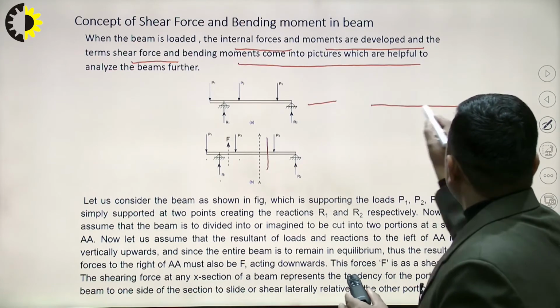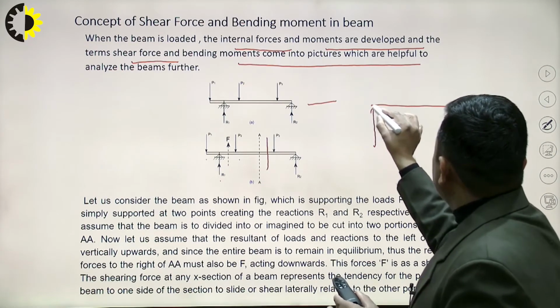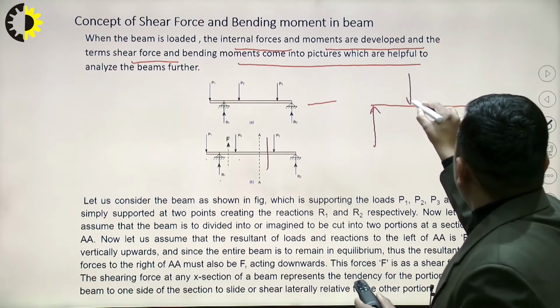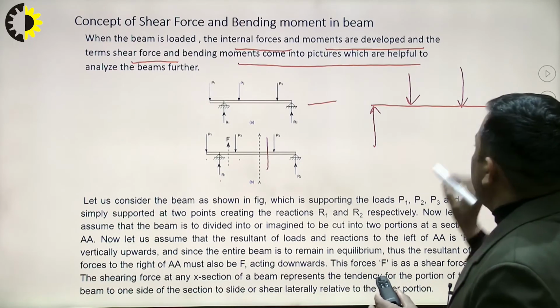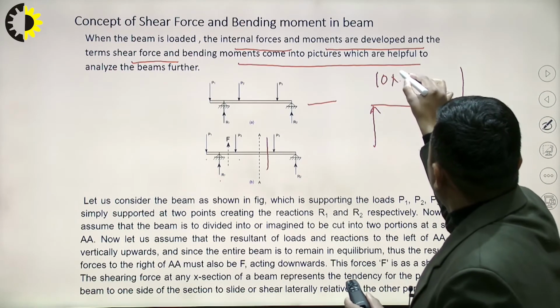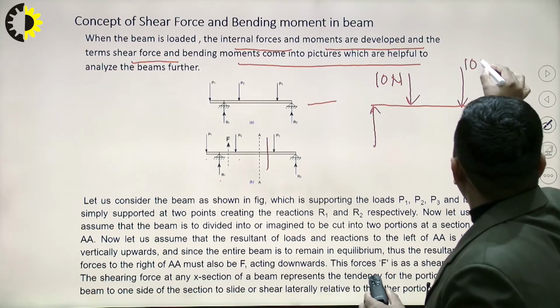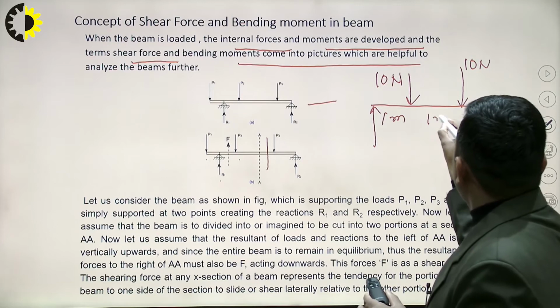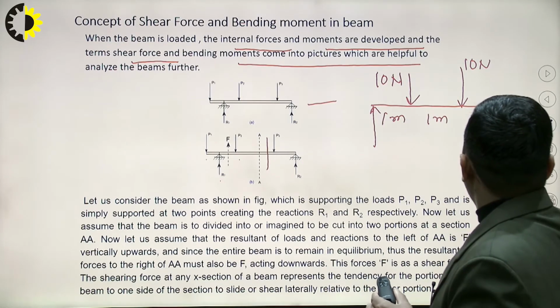If it is not clear by this, let us consider a beam subjected to loads, suppose 10 Newton here and 10 Newton here, with distances of 1 meter, 1 meter, 1 meter.